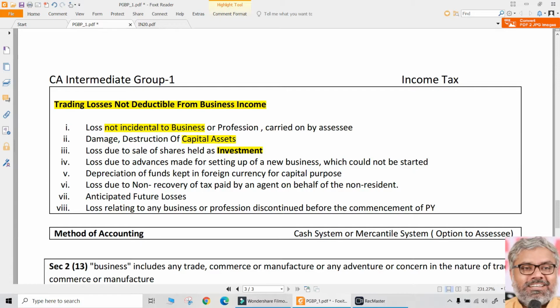So the difference between stock in trade and capital asset is very important to identify, because conversion of one to the other will attract that particular head of income, as we discussed in yesterday's class also. If stock in trade is converted into a capital asset, it is taxable under the head of PGBP, and how much is taxable is the fair market value of such stock in trade on the date of conversion. Of course, when we know this, we can know the reverse also. If a capital asset is converted into stock in trade, then it will be taxable, but not under PGBP. It will be taxable under the head of capital gains. How much will be taxable? Once again, the fair market value of that capital asset on the date of conversion.